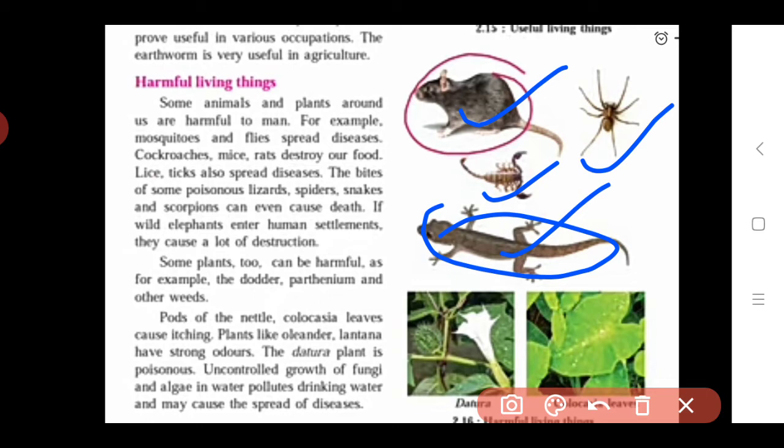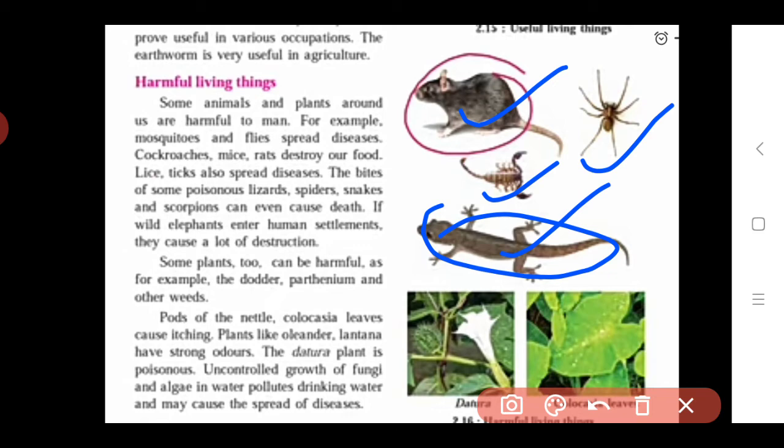If wild elephants enter a human settlement, they cause a lot of destruction. We know some wild animals live in the forest. In some cases, if wild animals like elephants enter a human settlement, or the human city or villages, they cause a lot of destruction. They destroy some houses, some roads, some plants or some vehicles which are present on the road. In such a way they destroy some things present in the human settlement. So in this way some animals are very harmful to human beings.